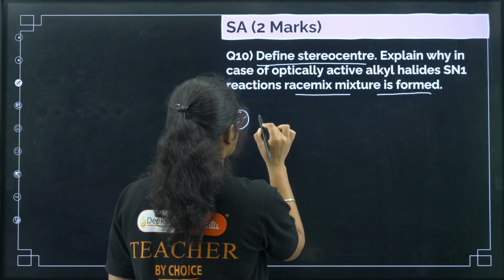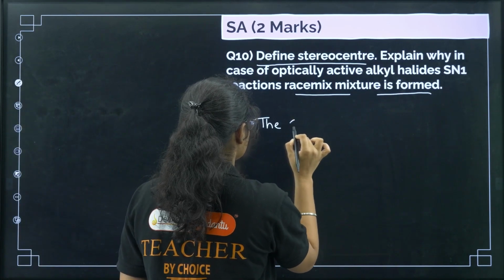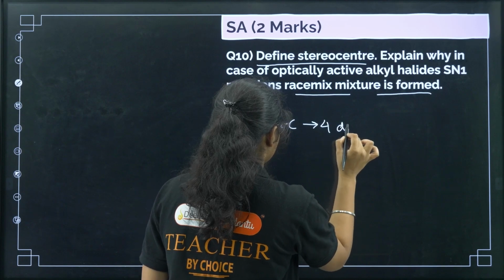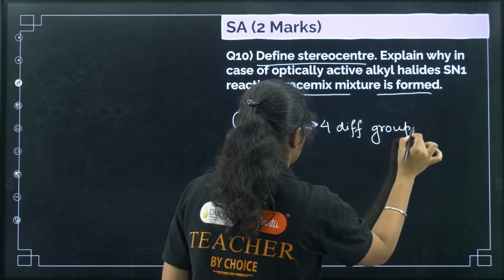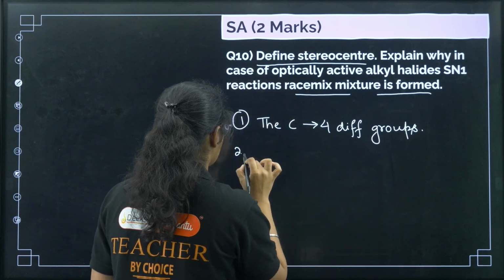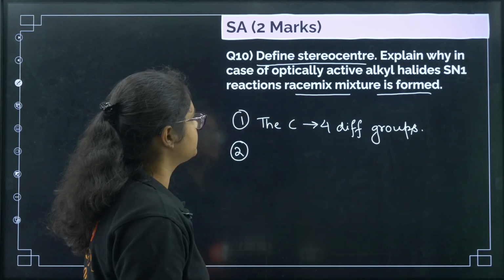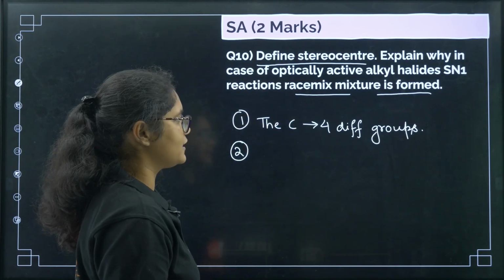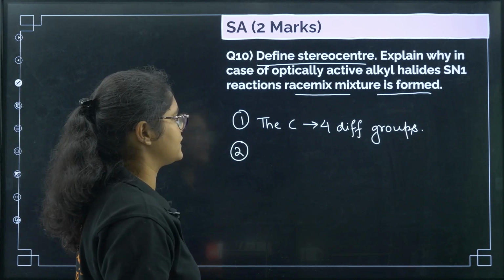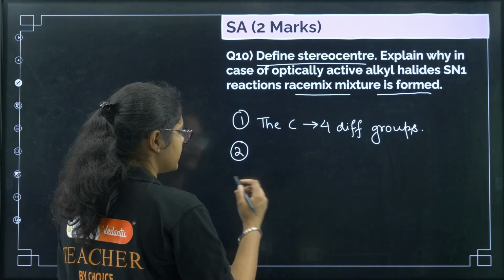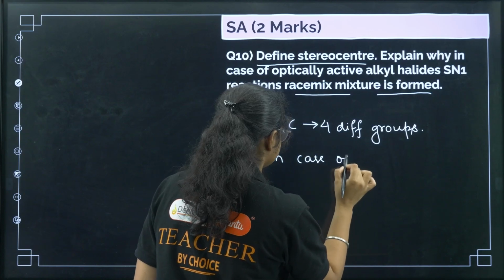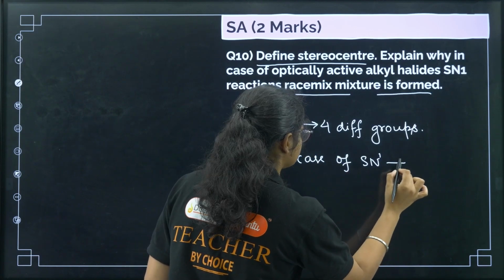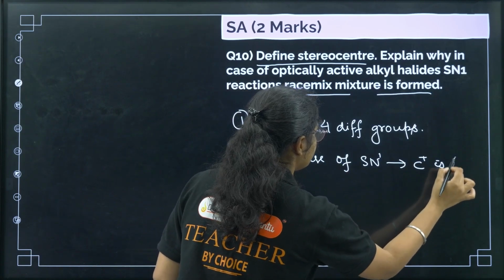So you can write the carbon which has 4 different groups is called as a stereocenter. Okay, next point, explain why in case of optically active alkyl halides SN1 reaction racemic mixture is formed. So here you can write, in case of SN1 reaction, carbocation is formed, right?